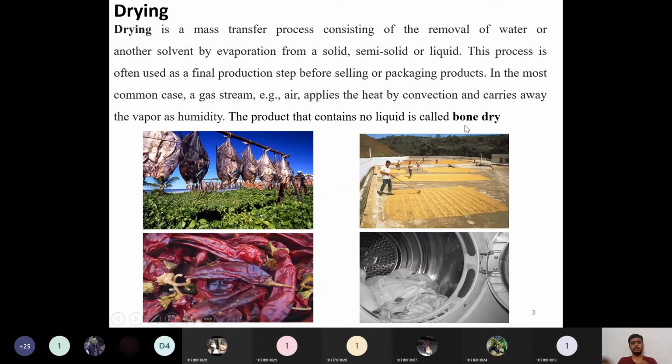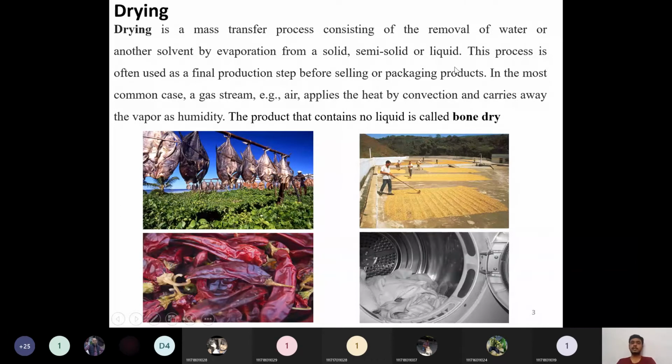The product that contains no liquid is called bone dry. Whatever product contains no moisture inside is called a bone dry solid or bone dry material. According to this definition, drying can happen in solid materials, semi-solid, and liquid also.